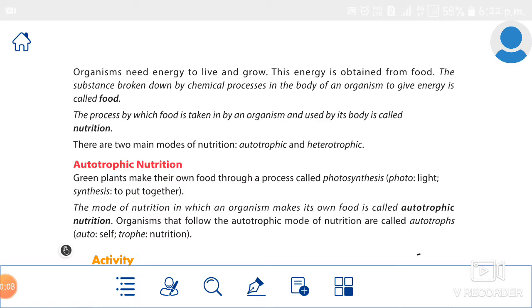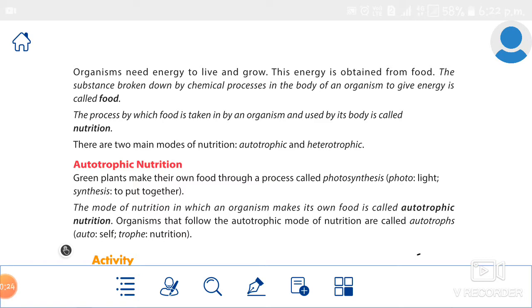Okay, we started Unit 1, Nutrition and Plants. So let's revise last class portion and then move on to today's portion. Okay, so what did we study in last class? First, we studied about food, right?